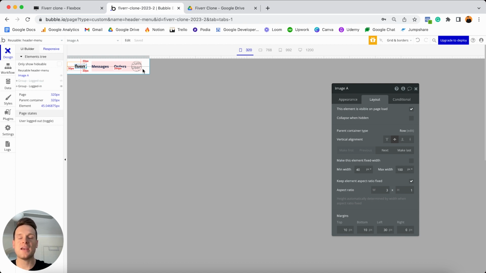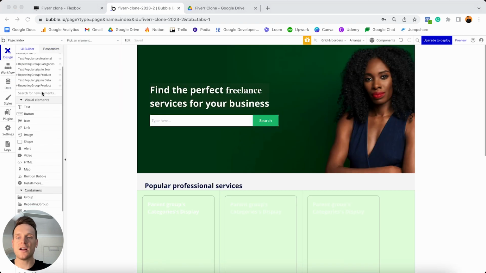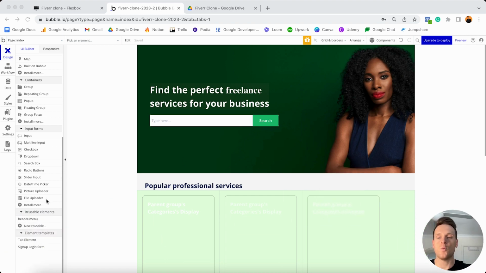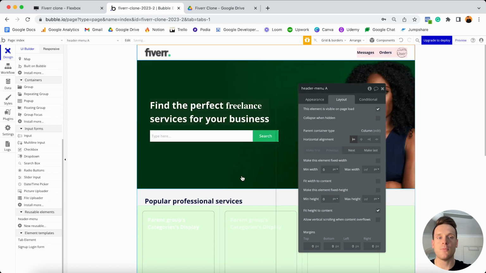What I'd love to do from here though is just show you how we can actually add this navigation menu into our homepage. So if we open up our page drop-down menu, we can head to our index page. And if we scroll right on down to the bottom of our elements tree here, and if I just move my head out of the way, what you'll see is a menu that displays all of our reusable elements. So our header menu is already here. And if I was to add this onto my page and then make this the very first element on my page, you will now see that our menu is being displayed at the top of our page. So that way we didn't have to rebuild it on this page. We could simply just reference all of the work that we've created so far.